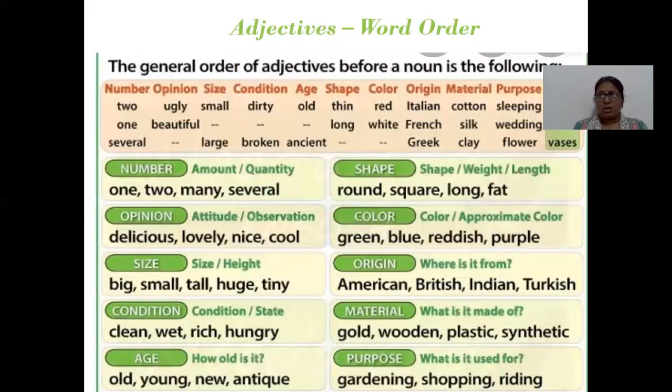Now, this is the order. Adjectives, word order. The general order of adjectives before a noun is the following. First is number, opinion, size, condition, age, shape, color, origin, material, and purpose. Number means amount or quantity. Opinion means attitude or observation. Size means size and height. Condition can be condition or state. Age means how old it is.